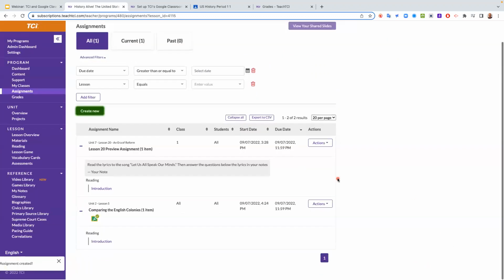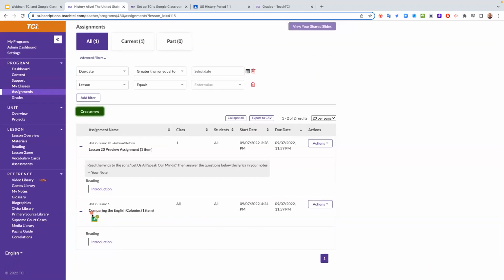Click assign. And notice that in my assignments now, I have the little Google icon with a green check. That's just assuring me that you're good to go. You should see that assignment on Google Classroom now, but there's still one extra step that you need to do if you want your grades to sync.